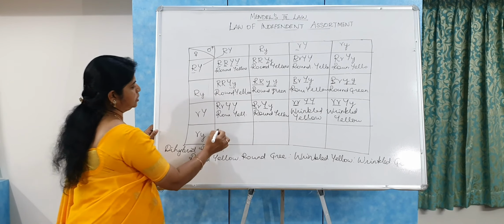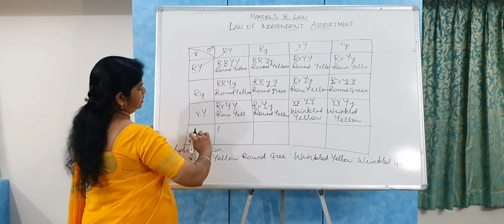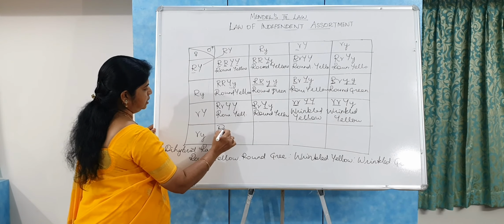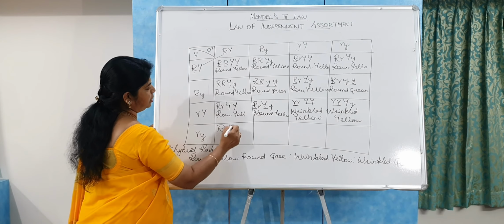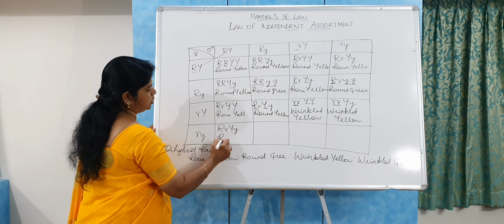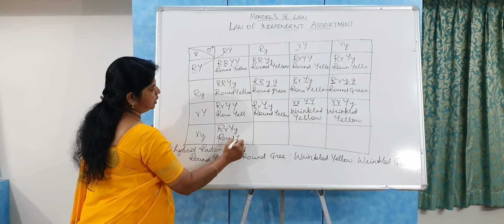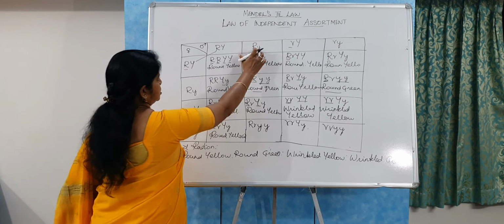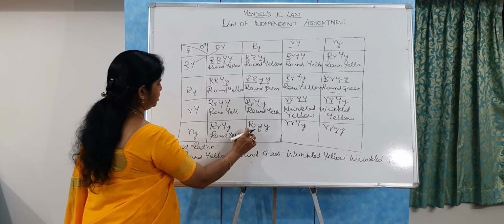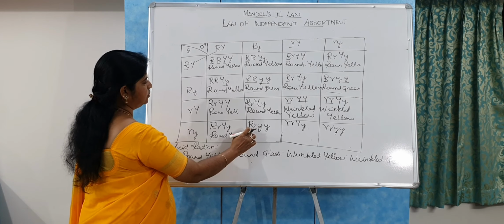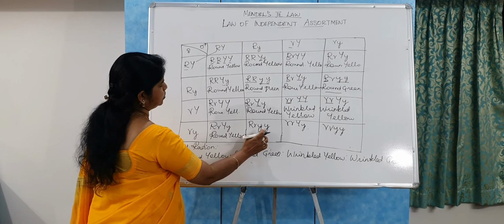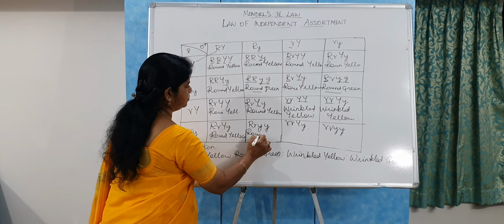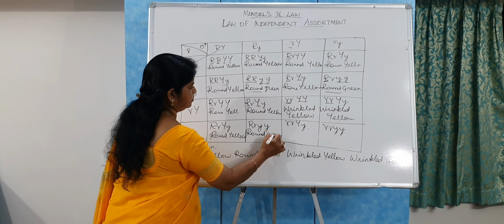And here, when you cross this gamete with all the four types of the gametes: dominant R, recessive R, and the dominant Y and the recessive Y. So it is also round yellow. So now, when you cross this gamete with this gamete, you got the dominant R and then recessive R, recessive Y and then recessive Y. So it denotes the round green.